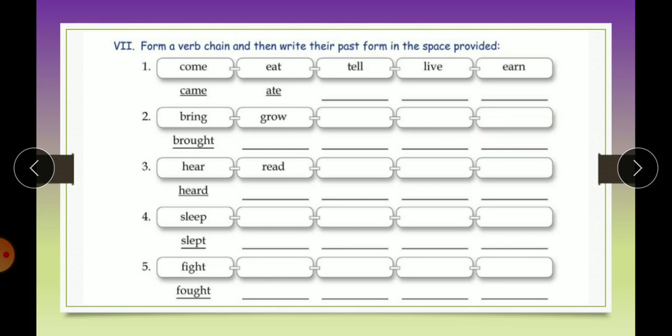tell, told. So children, just try not to repeat the words that are already written that you have used once, but it's not a compulsion. If nothing is striking you, you can use them again. Then hear, read. So next here you have to write the letter with D, like dance. Then you have to write another word with E. Then whatever is the last letter, you will be writing a word here. So same way the chain will follow. So after completing the chain here, you have to write the past tense of those words. Clear?